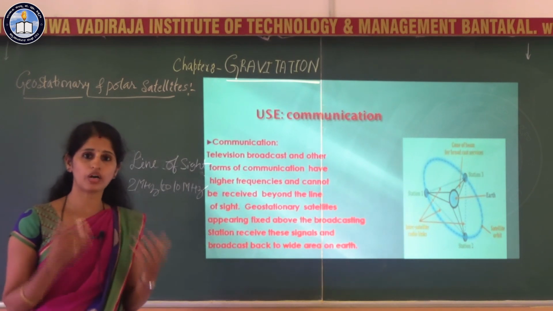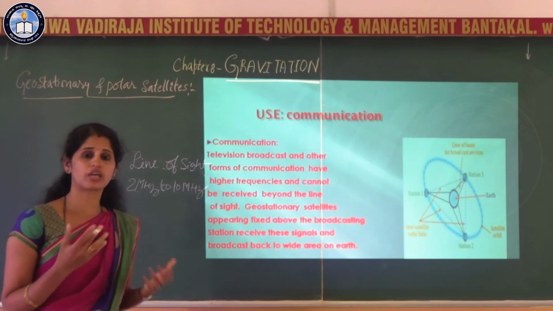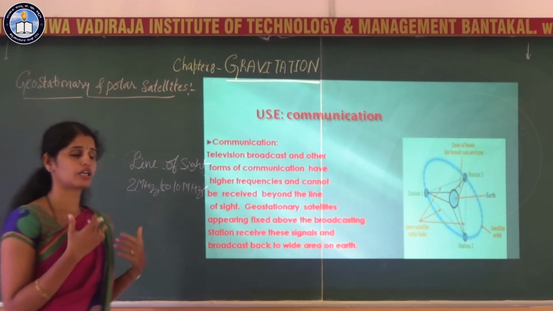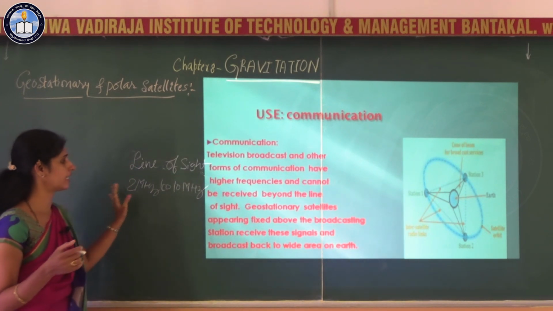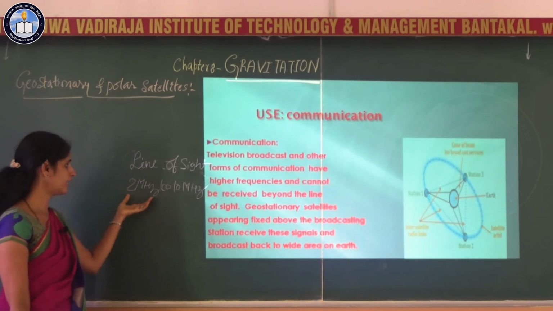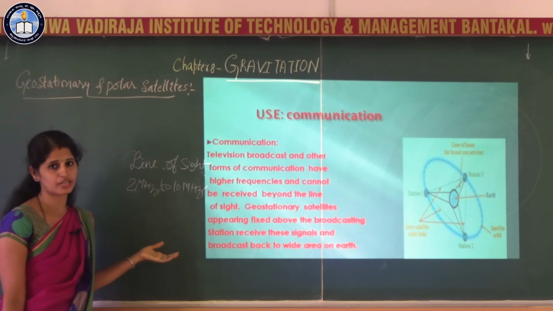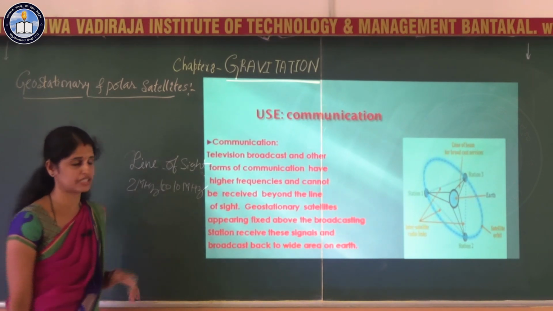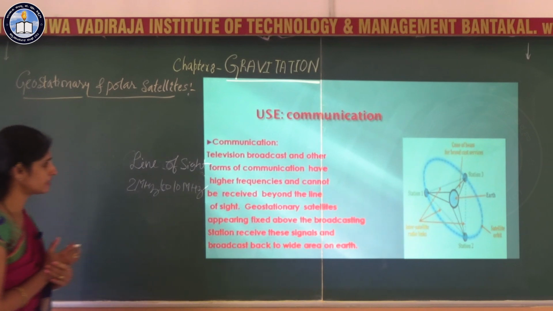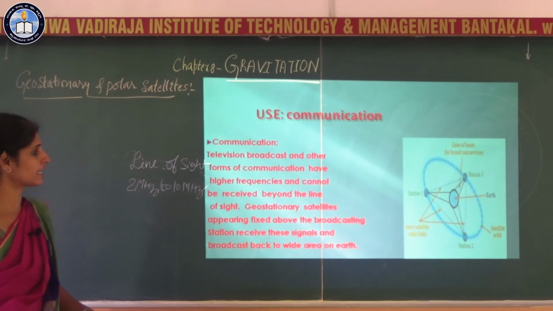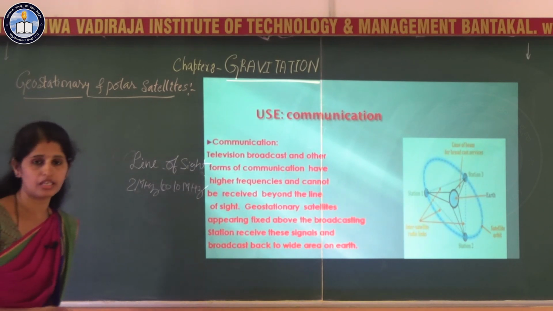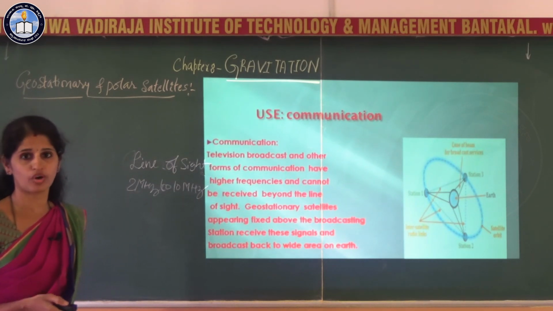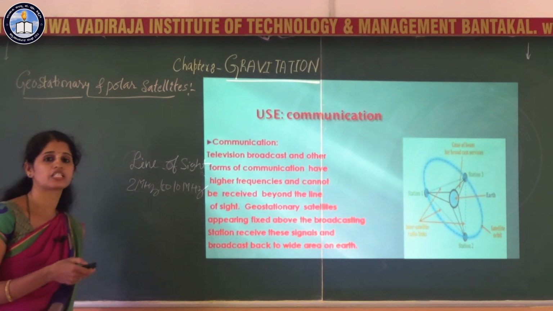But for television broadcasting and other applications, high frequency signals are used, which are not reflected by the ionosphere. For that, the geostationary satellite acts as a broadcasting station. They receive the signal from the broadcasting station because they appear stationary with respect to Earth.